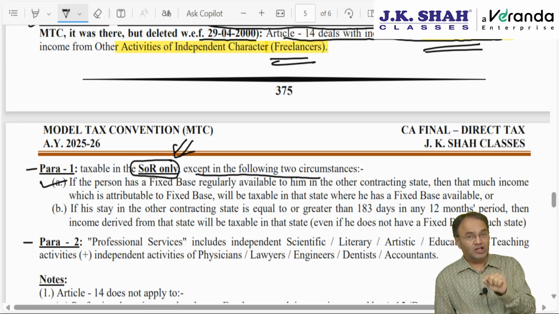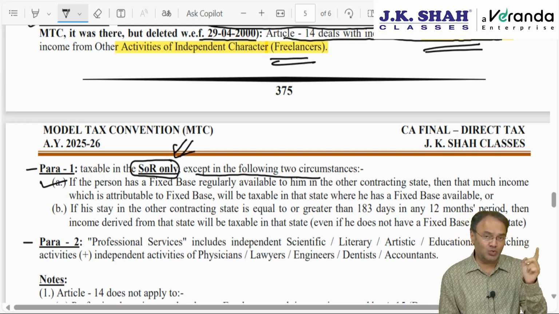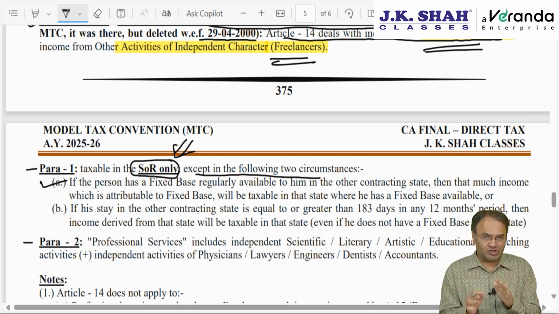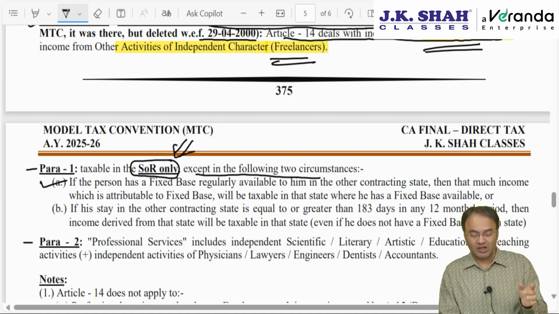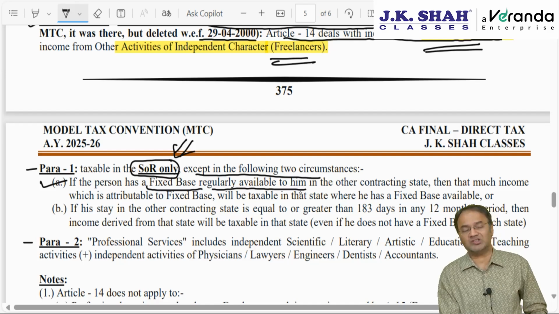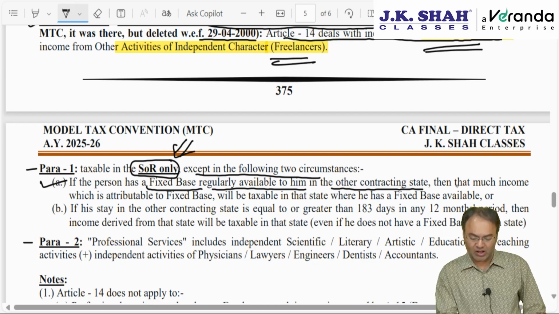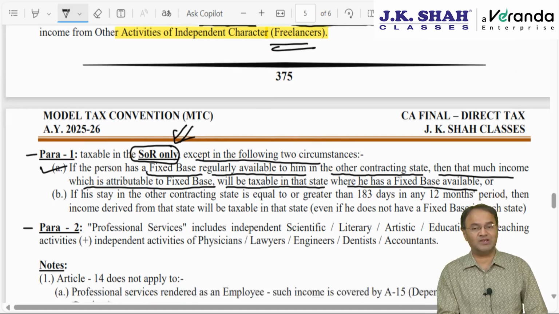However, in case you are having a fixed base in that country, UK, as in you are having some hospital, nursing home, which is yours or which you have taken on rent, which is available for you exclusively. That is called fixed base. In case the assessee has a fixed base regularly available to him, not necessarily all 365 days, in the other contracting state, then that much income which is attributable to the fixed base, which you earn from UK through that nursing home, dispensary, clinic, hospital, will be taxable in that state where the assessee has a fixed base available to him.